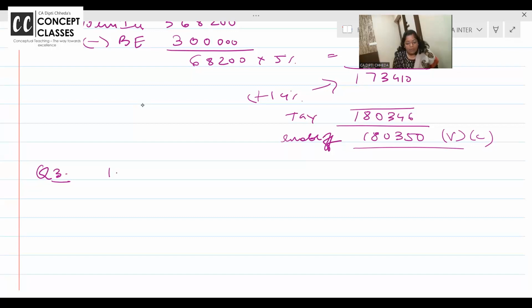From 1st July 2022 to 28th of February 2023, what is the default? TDS not deducted.